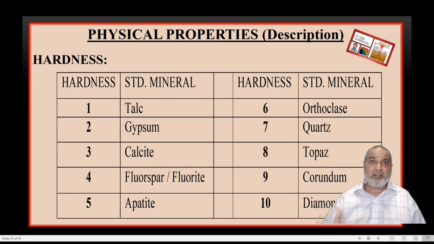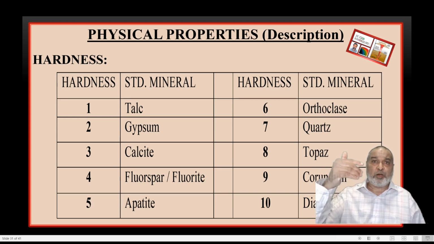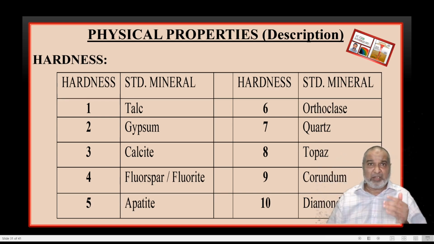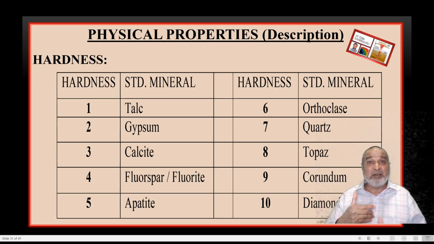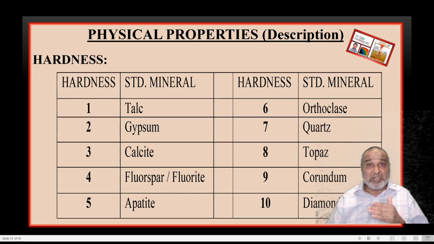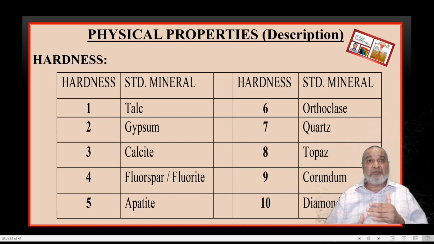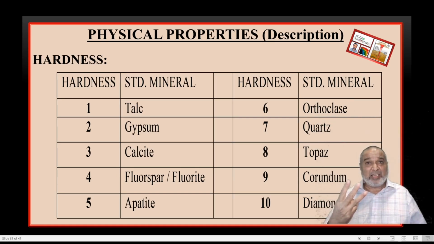Now we'll go from down to the top. Number 10, diamond. Number 9, corundum. Number 8, topaz. Number 7, quartz. Number 6, orthoclase. Number 5, apatite. Number 4, fluorite. Number 3, calcite. Number 2, gypsum. Number 1, talc.